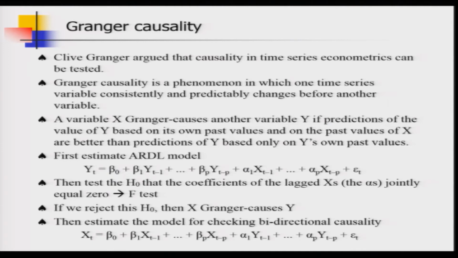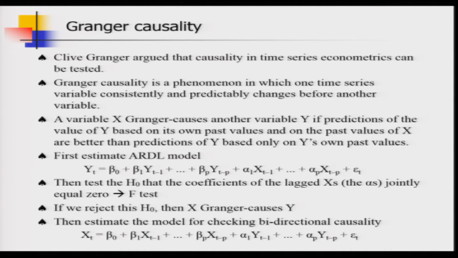Okay. Now, you test the null hypothesis that the coefficients of the lagged x's are jointly equal to 0 or not. So, basically if the null hypothesis is true, then that means that if you are including p past values of the explanatory variable x, then jointly they are unable to determine the value of y, or they fail to explain the variability in the y variable.